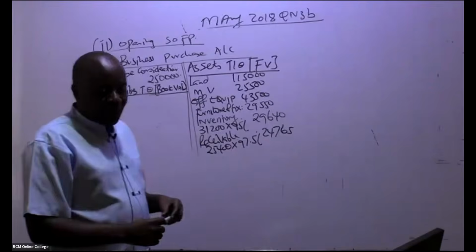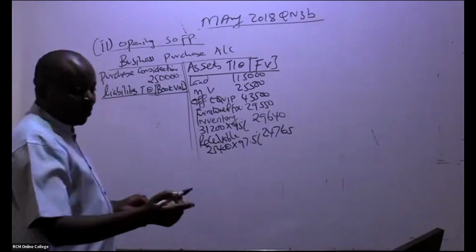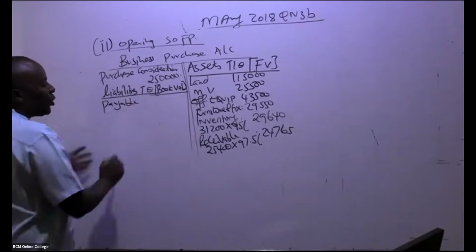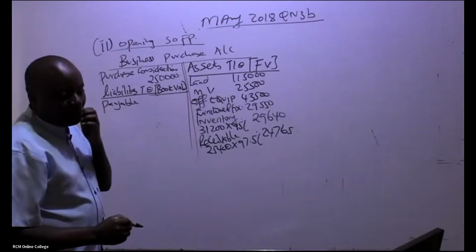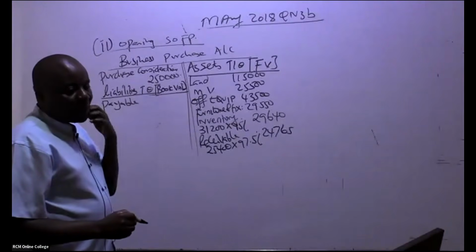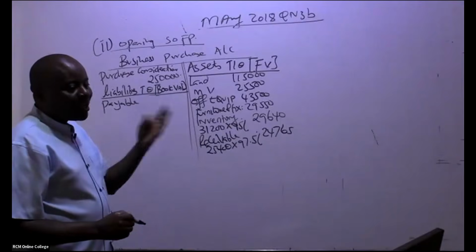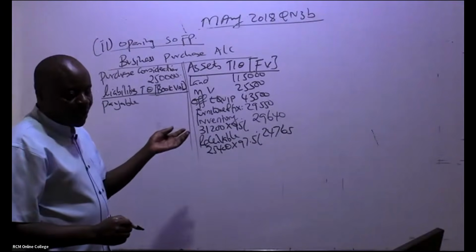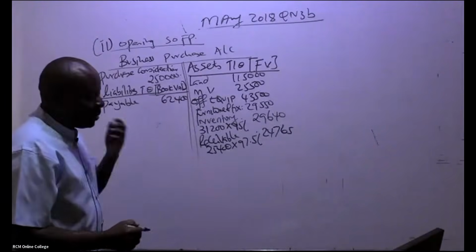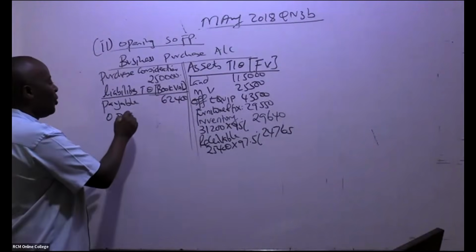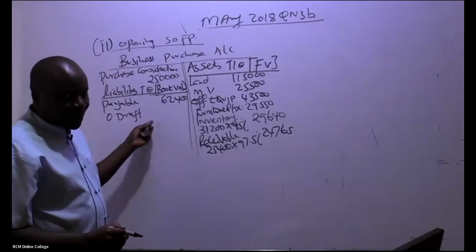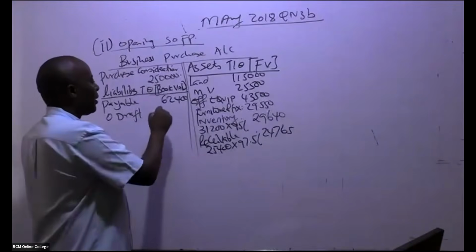So you start, ladies and gentlemen, with the liabilities, like account payable. We are told account payable was taken over. So the payable, how much should I write here? Book value. Don't even go searching for a lot of information. In this case the payable was 62,400. Yes, and then we have a bank overdraft. So overdraft, ladies and gentlemen, is how much? We take it the way it is, 17.